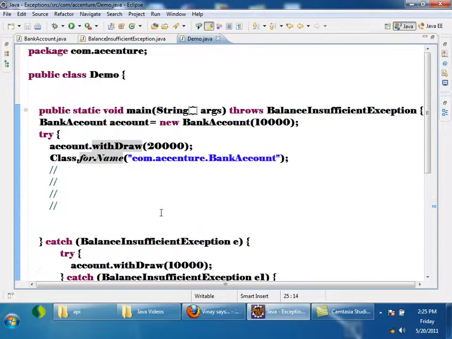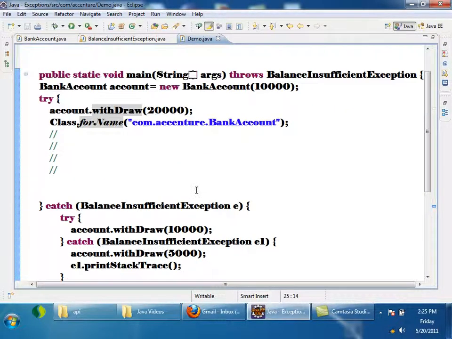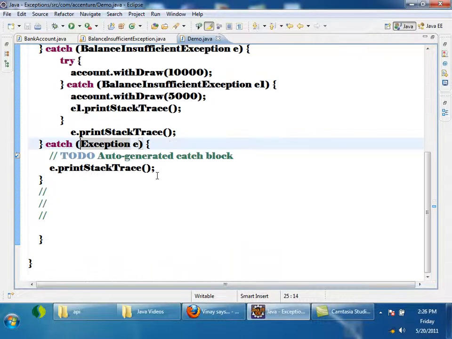Because at this line, let's assume ArithmeticException occurs. ArithmeticException is also one of the exceptions. We first compare, is this ArithmeticException? No. Then is this? Yes. It is the super type, right? It is matching. A superclass reference can point to a subclass object. So this will be executed.